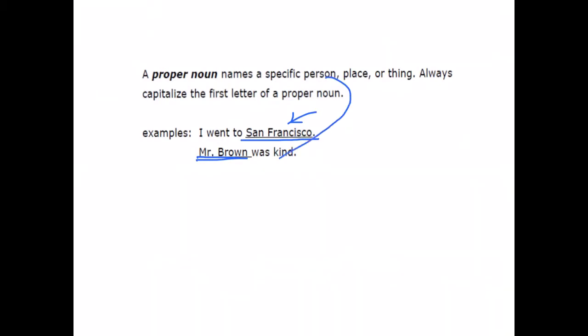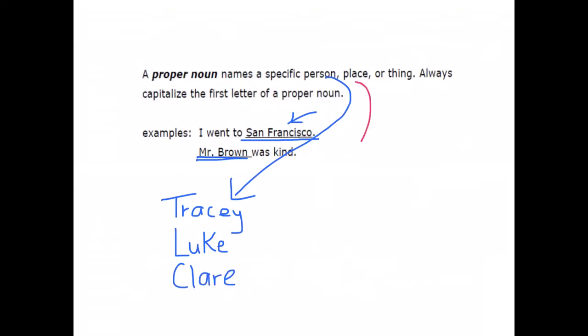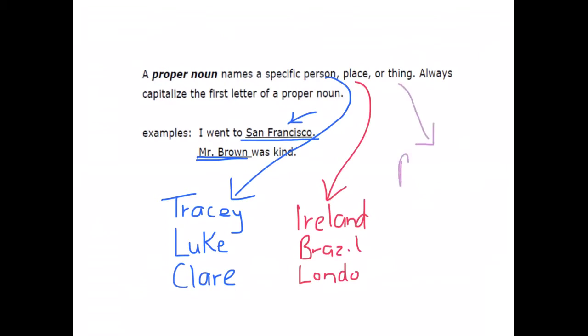So we think of specific people. So talking about names, we can have Tracy, Luke, Claire. Specific places, Ireland, Brazil, London. And for a specific thing, for instance a PlayStation or an Xbox, both begin with capital letters.